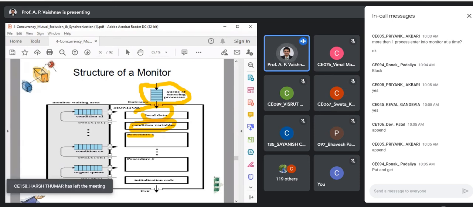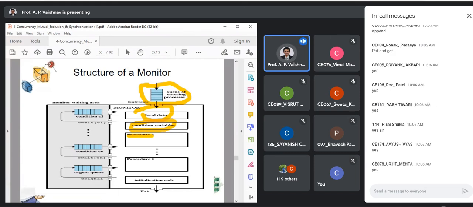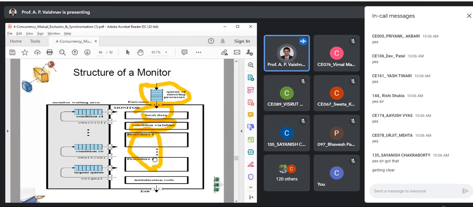Are you able to follow this, all of you? So now I think you are clear with the container concept. It contains procedures, condition variables, and local data. We'll see what a condition variable is very soon. Procedures can be n, from procedure number 1 to procedure number k. There is no limit on how many procedures you need to write inside a monitor.